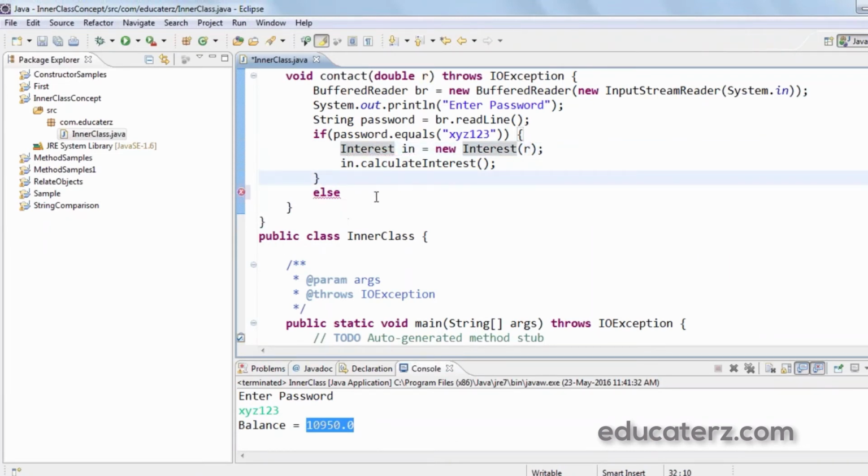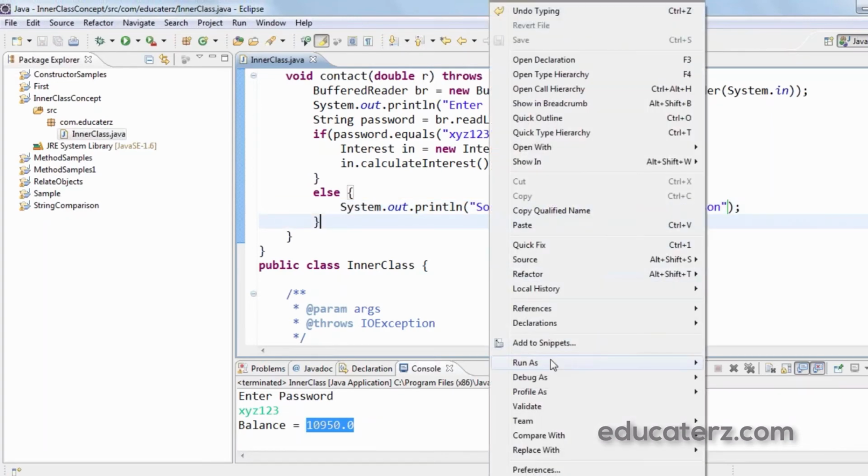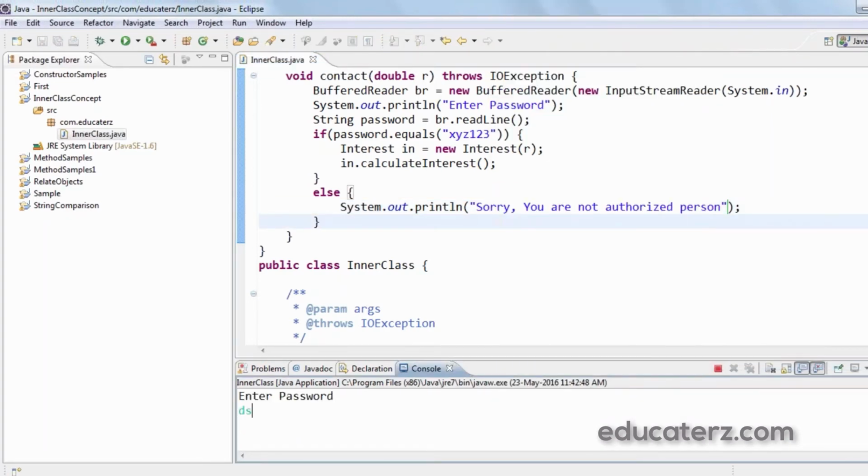So for that, let me write a statement. Else System.out.println, sorry, you are not an authorized person. So let's see, by giving a wrong password. I'll give some password and it says sorry. Yes, it is showing me sorry, you're not an authorized person. So this is how we write inner classes and provide security to the inner classes.